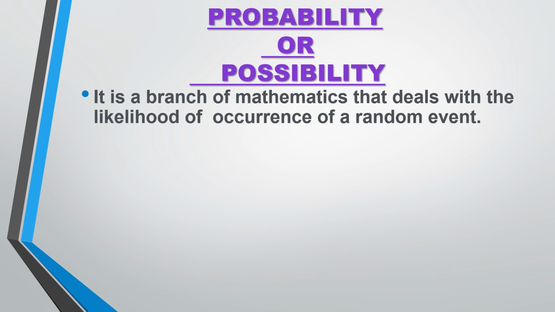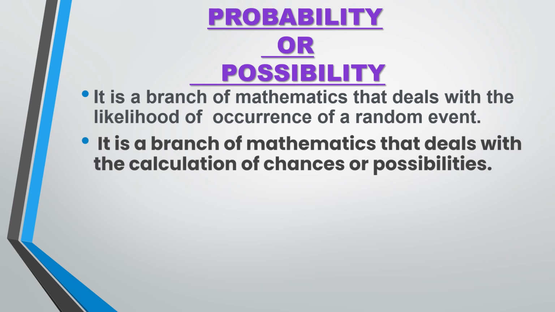And the likelihood of occurrence of the event means what is the possibility of getting a head, what is the possibility of getting a tail, what is the possibility of getting a 1 on a dice, what is the possibility of getting a 2 on a dice, or what is the possibility that the sun will rise today, what is the possibility the sun will not rise today. So all these possibilities, likelihoods we will study under this branch of mathematics called probability.